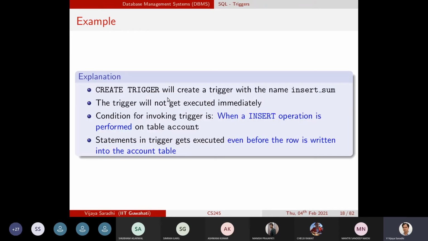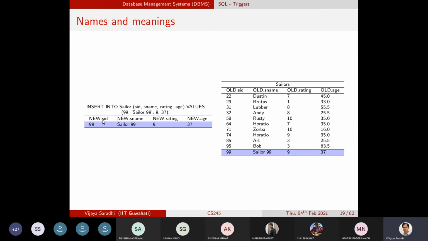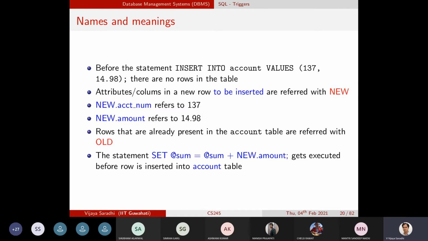So over here you can assume that new account number and then new amount will be there. These are all the old account numbers and then these are all the old amounts. So now you say that to the sum you add a new amount. So that's what actually happens. So that is the naming convention in the triggers.